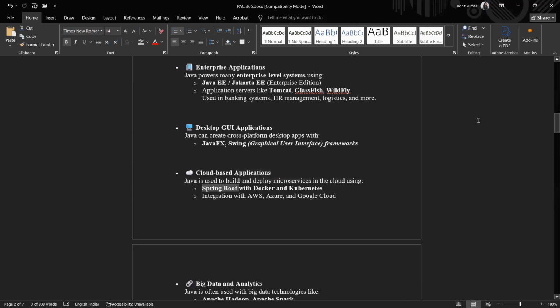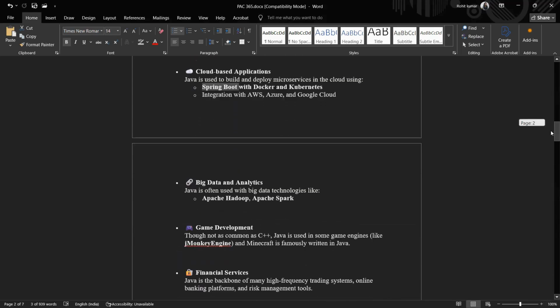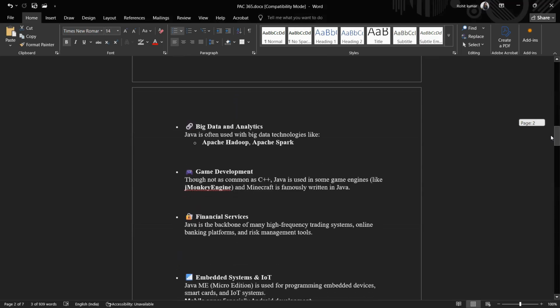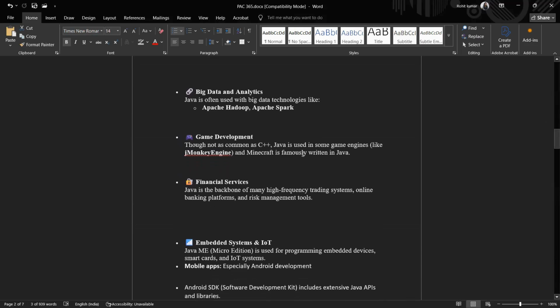It finds more usability with integration with AWS, Azure and Google Cloud. Big data analytics: Java can be used for big data analytics as well. Java has Apache Hadoop and Apache Spark. These are the frameworks of Java.